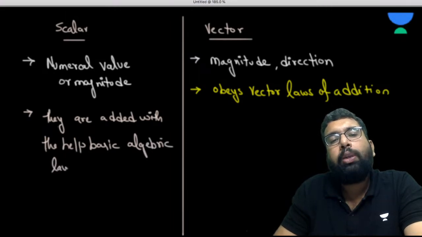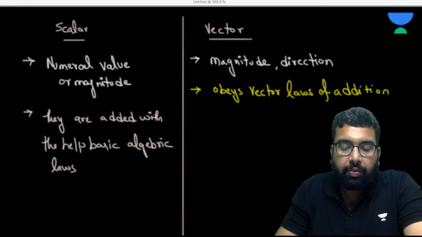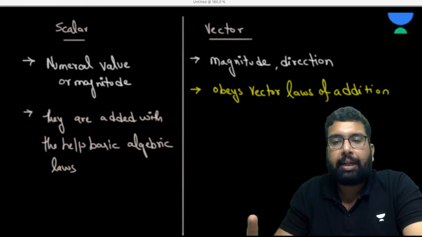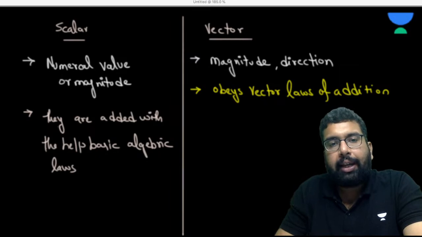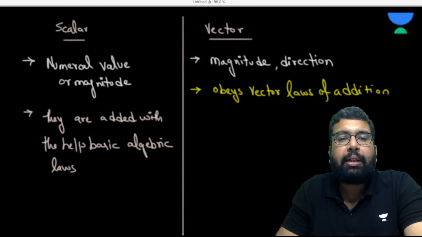Now, sir, how are these things different? See, understanding the basics of vector is very, very important. Then only you will be able to understand the addition of vector completely or nicely. Scalar quantities are the ones which are added with the help of basic algebraic laws.